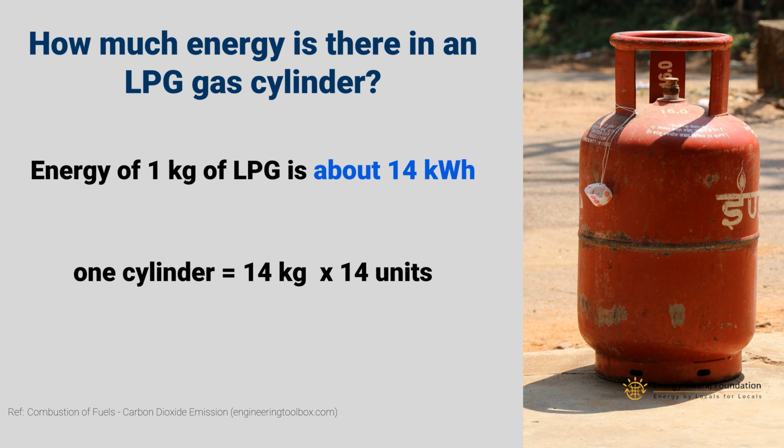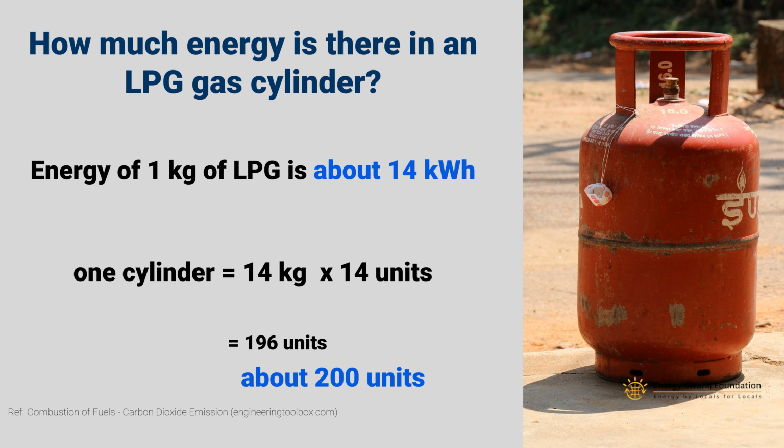It's 14 times 14 kg, and each kg is 14 units. So multiply together, you get about 196 units. Or again, for remembering purpose, let us assume 200 units. So in summary, one LPG gas cylinder of 14 kg is equivalent to 200 units of energy. Isn't it very simple to remember?